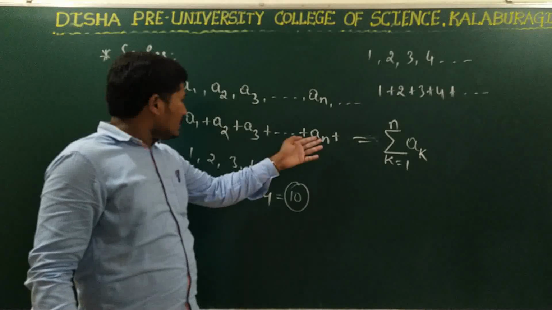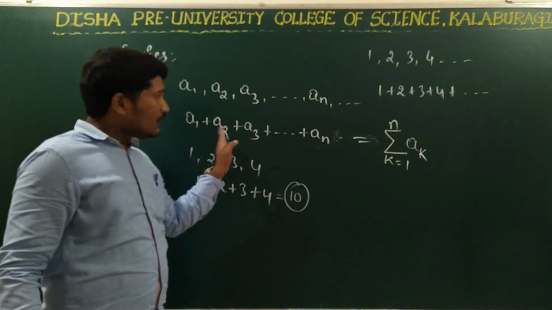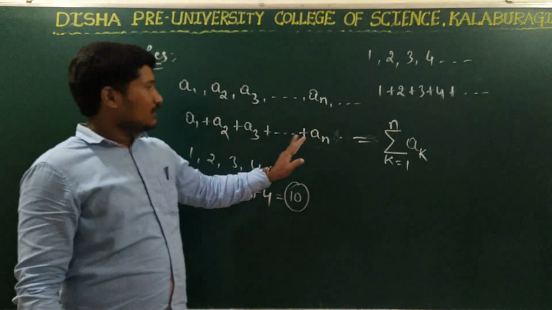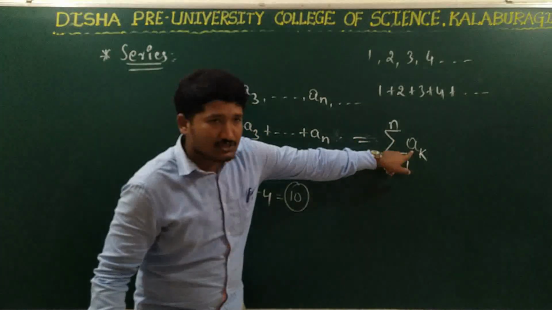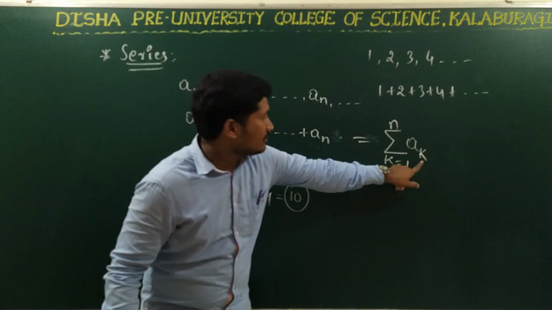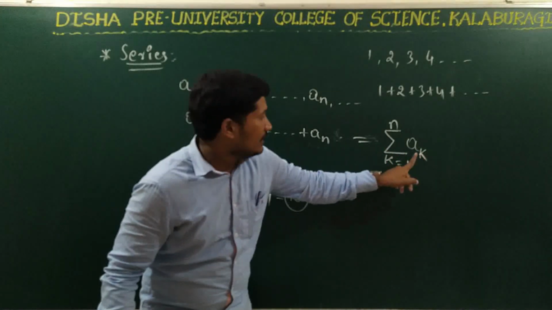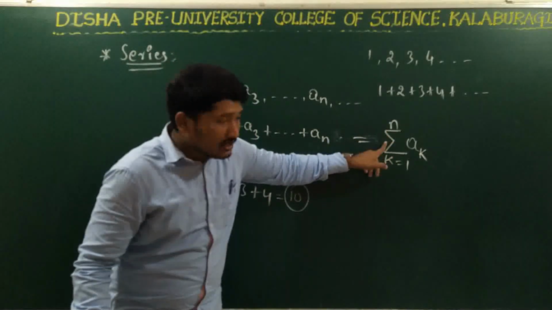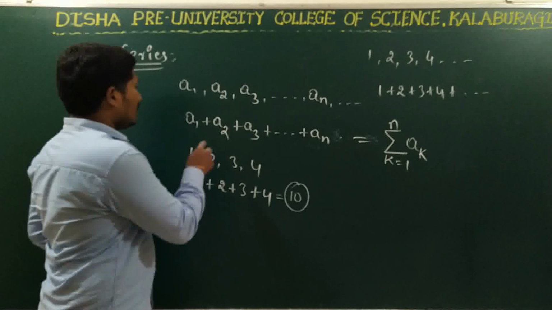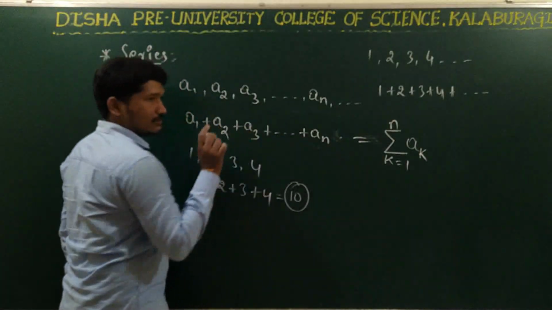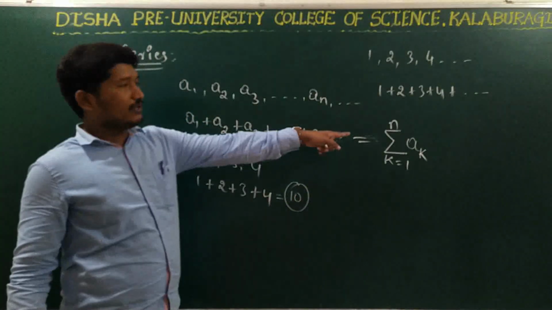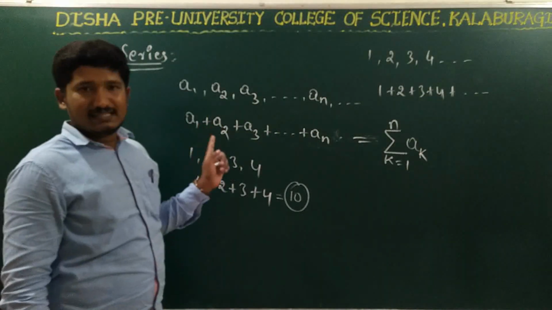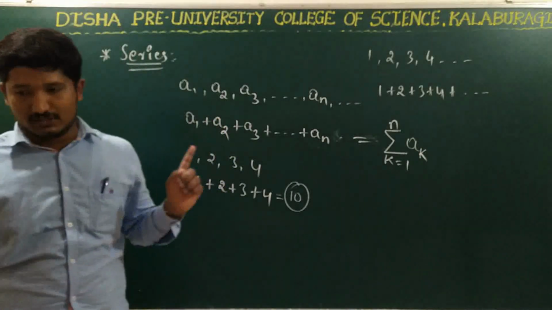That is, instead of writing all the elements of the series, the elements are written in general form, and we write the subscript so that k varies from 1 to n. That is, all the terms of the series come here. What does this sigma symbol denote? It denotes the sum, that is summation. So this is how we write the series in general form. So this is about a series. Let us write the definition of the series now.